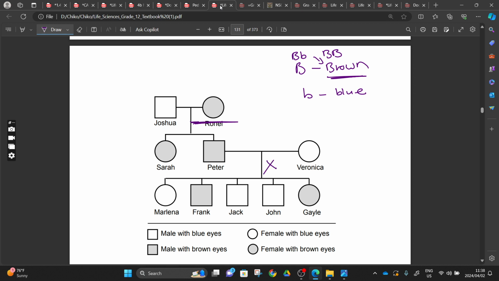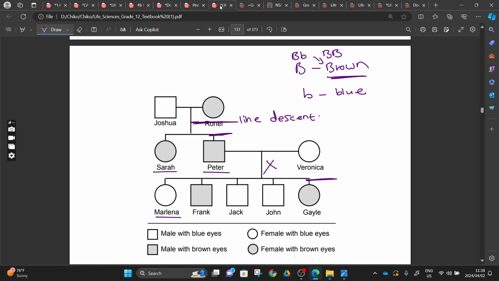The ones here are not offspring of Joshua and Ronel, because they are not attached to this line. If they were attached to this line, they would be the offspring of Joshua and Ronel. And then we also have the sibling line here, which we see by the strokes. Sarah and Peter are the siblings.